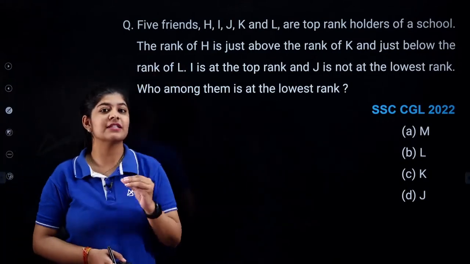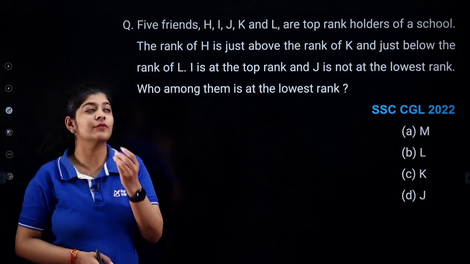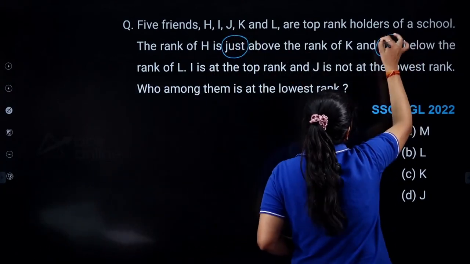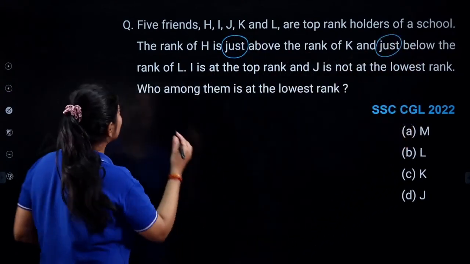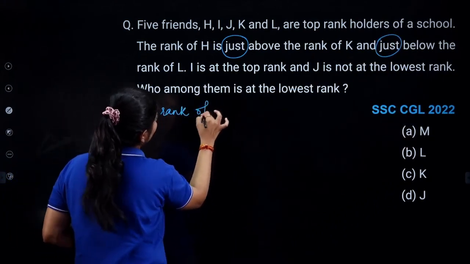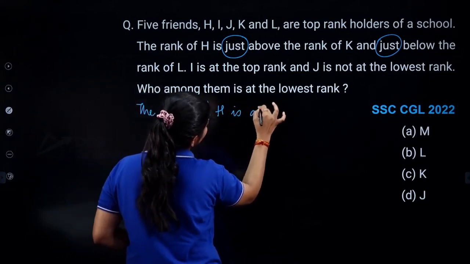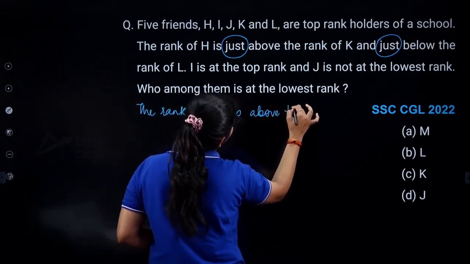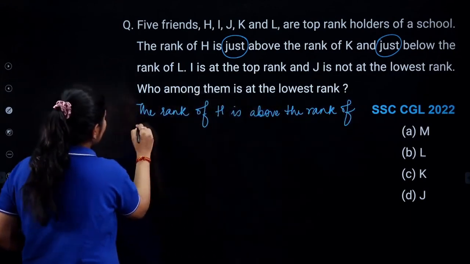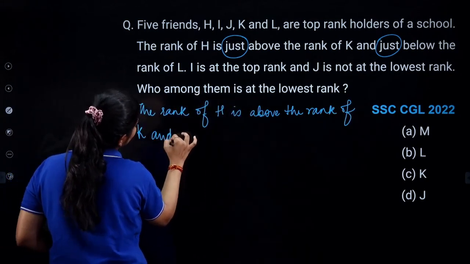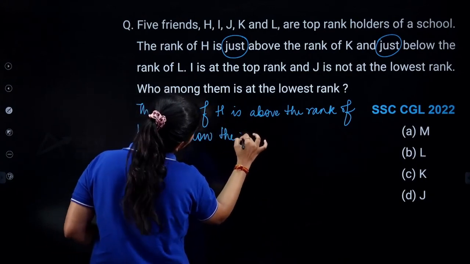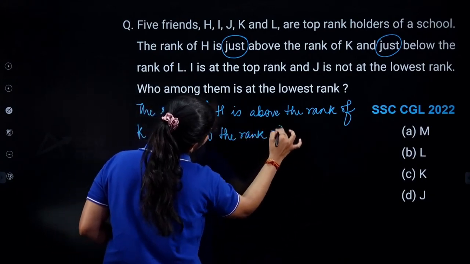Now whenever we are having such type of questions, we need to take care of the words, as it is given that just above, just below. If we are having a statement like the rank of H is above the rank of K and below the rank of L.